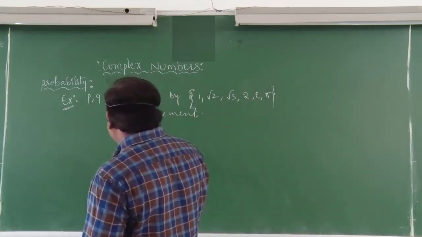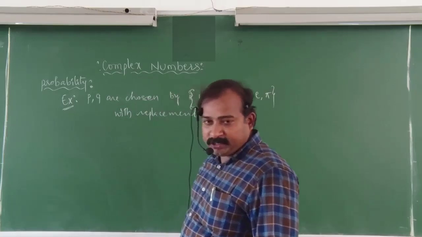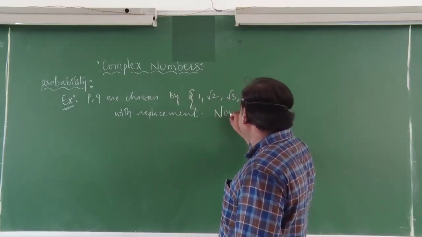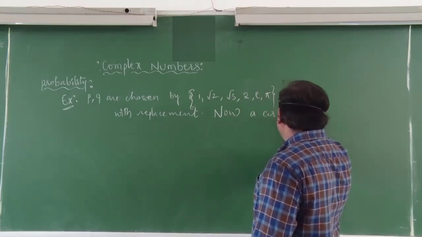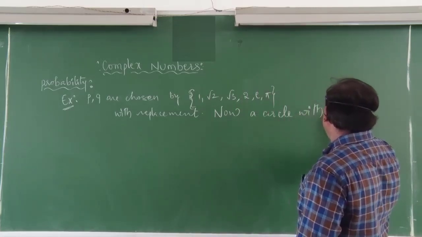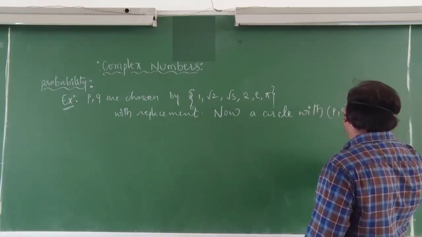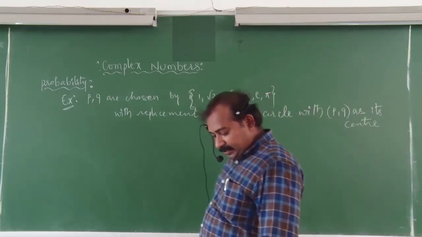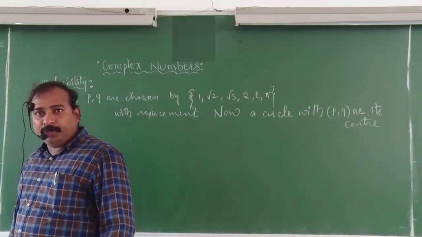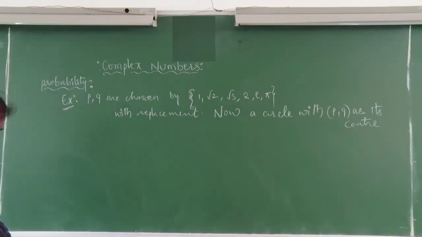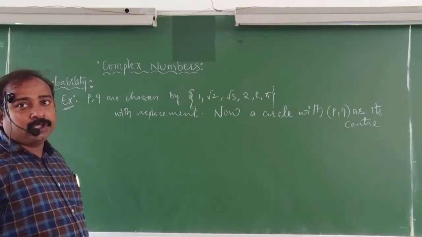Now a circle is constructed taking PQ as its center. Now find the probability that at most 2 rational points exist on the circle. Okay, then find the probability that at most 2 rational points exist on the circle. At most 2 rational points.